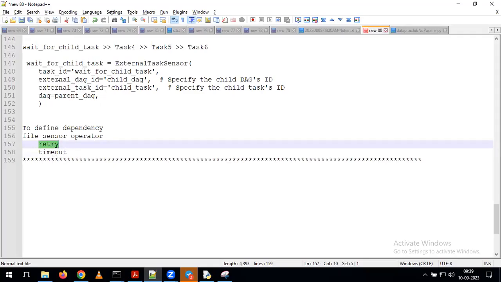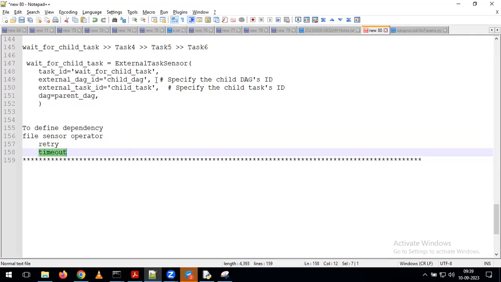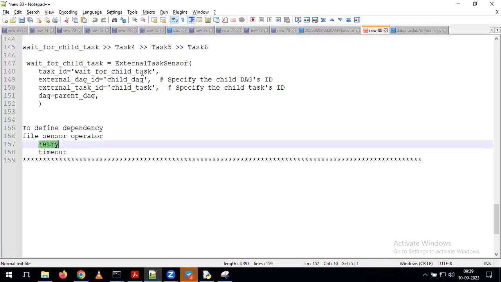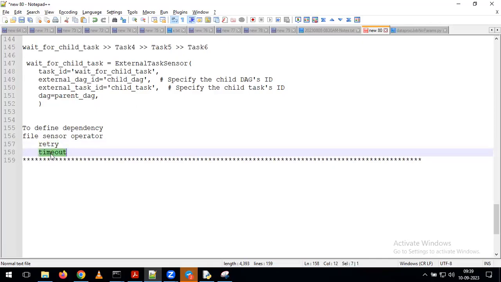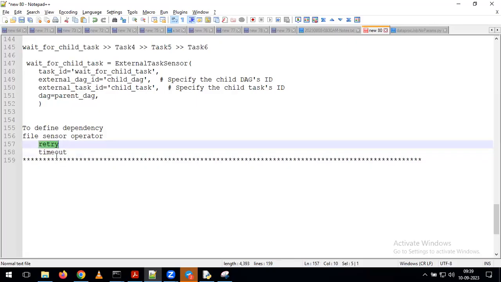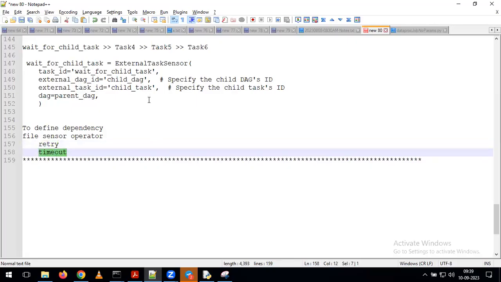Instead of complicating this, I have given only a few variables here. But if you have any such requirement, you can define the retry variable within the sensor operator. You can define the timeout variable within the sensor operator. With that, you can re-verify multiple times on top of your task, and you can specify how much time you want to wait for the task completion. All that information we can give by using the retry variable and timeout variable within our sensor operator.